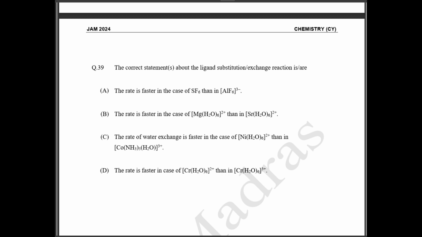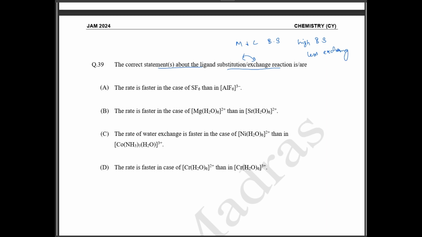39th question. The correct statement about ligand substitution exchange reactions is asked. Okay. So first, ligand exchange depends upon the bond strength of your metal and ligand. If the metal-ligand bond strength is high, what will happen? Exchange will be less. So ligand substitution or exchange will be less.